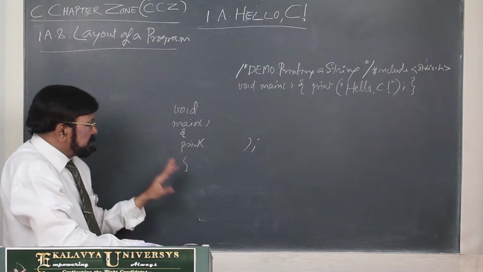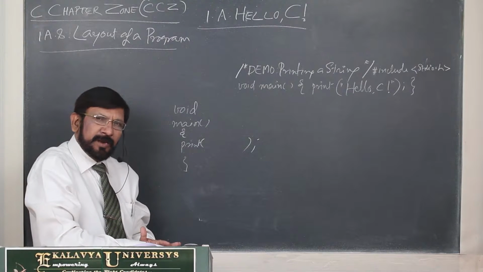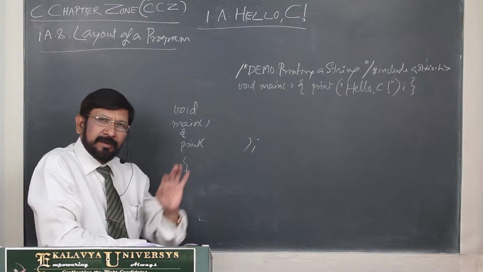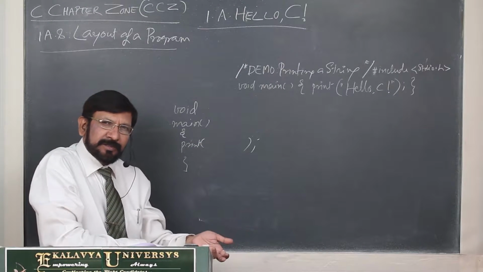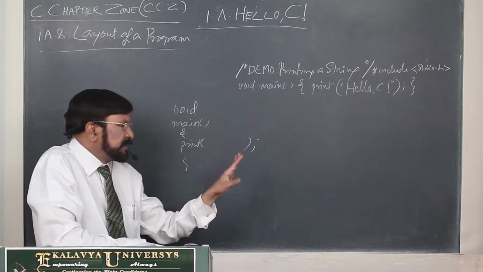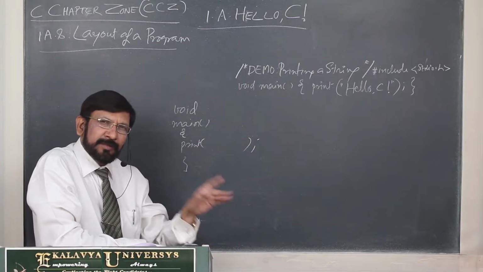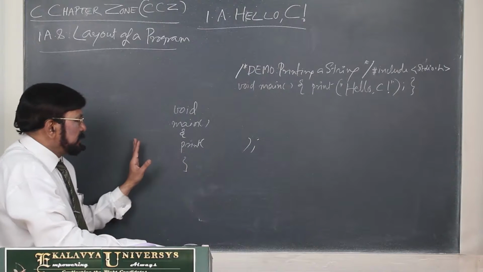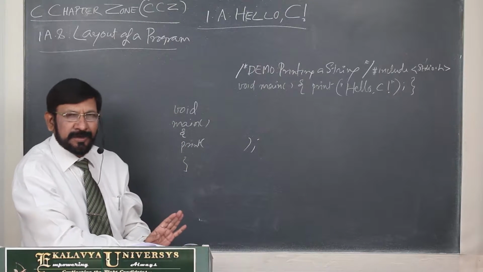Now all the elements are available. If all the elements are available, then it is properly compiled and no errors are there. It is properly executed and gives the result. That is called free form. However you write, if all the elements are present, the program is executed. C is a free form language.